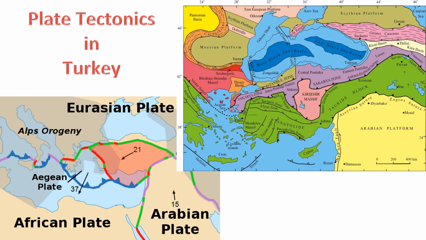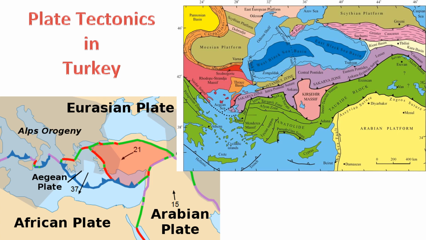2. East Anatolian Fault, EAF. The East Anatolian Fault is another major strike-slip fault that runs along the eastern part of Turkey. It accommodates the southward motion of the Anatolian Plate against the Eurasian Plate. 3. Aegean Extensional Regime. The Aegean region is characterized by extensional tectonics, leading to the opening of the Aegean Sea.